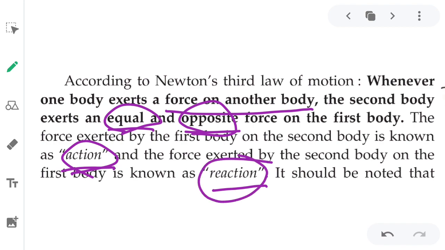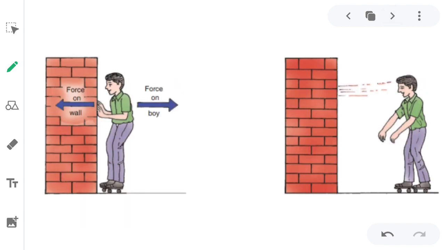Now let's understand this by the example of this picture. Here you can see that a boy is applying force on the wall. As per Newton's third law, the wall is also applying the same force on the boy. To understand it, you can beat your hand on the wall.